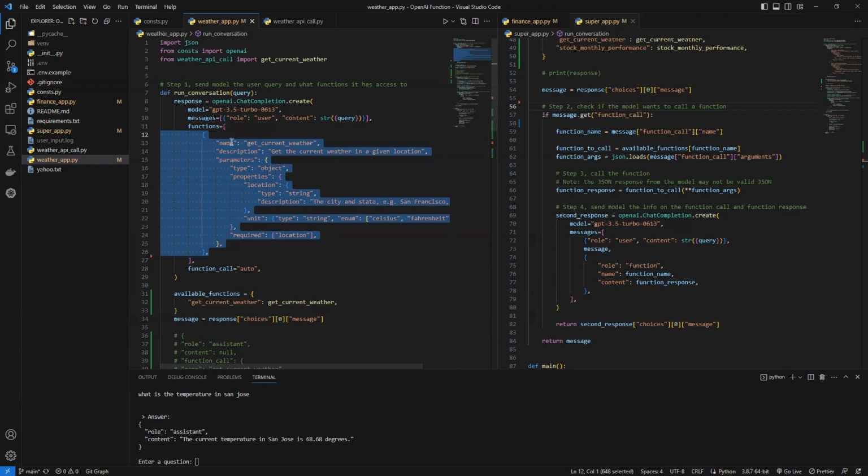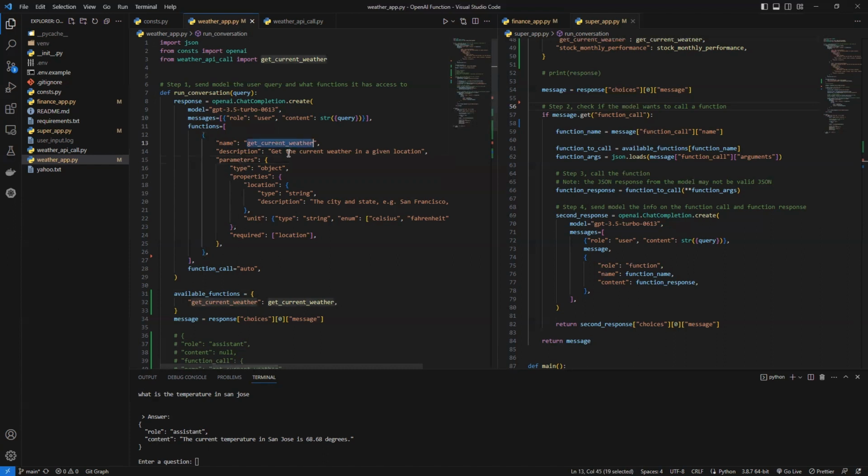If you are familiar with YAML files, you can see this is very similar to a YAML file, like the name, description, parameters, and the properties. So if you want, you can also input a YAML file here and consume it in the functions. It will also do the same thing.